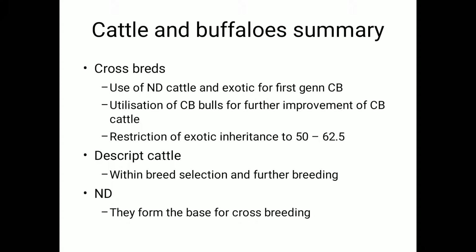We now have a group of crossbreds with varying inheritance of exotic and ND cattle, and we should keep that. ND cattle form the resource for the production of the next generation of crossbreds. In the same way, ND buffaloes will form the base for the production of graded up buffaloes.